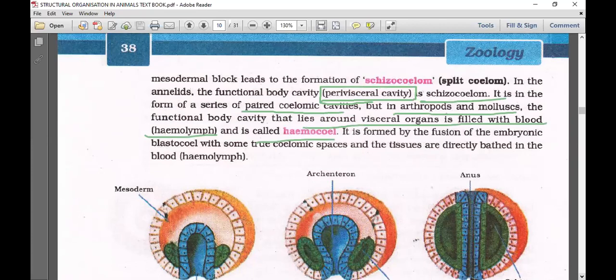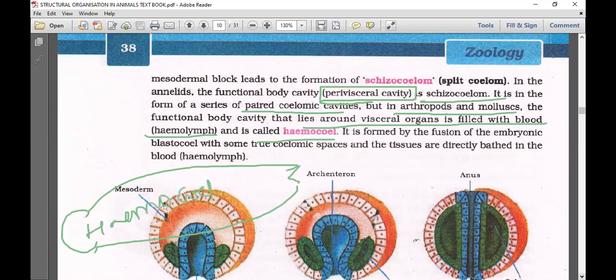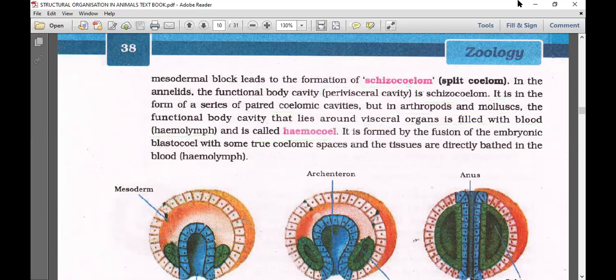So we just talked about true coelom. That's over. But if you take the cockroach as an example, in case of cockroach, an open vascular system is present. The body cavity of cockroach is called hemocoel, and the blood filled in the cockroach is called hemolymph, white colored blood. I am talking as a representative of phylum Arthropoda. It is formed by the fission of embryonic blastocoel with some true coelomic spaces, and the tissues are directly bathed in the blood. That should be elaborated actually. This is a little confusing area.